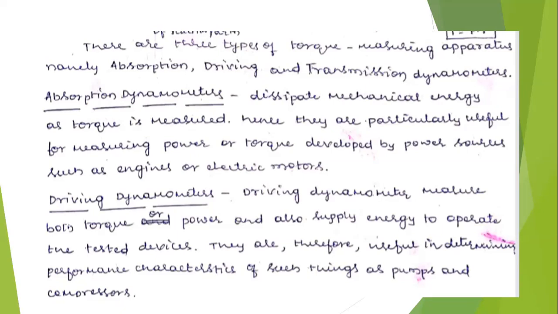Due to that, there will be production of electric current in the alternator. That is the torque developed by the engine, in terms of amperes.